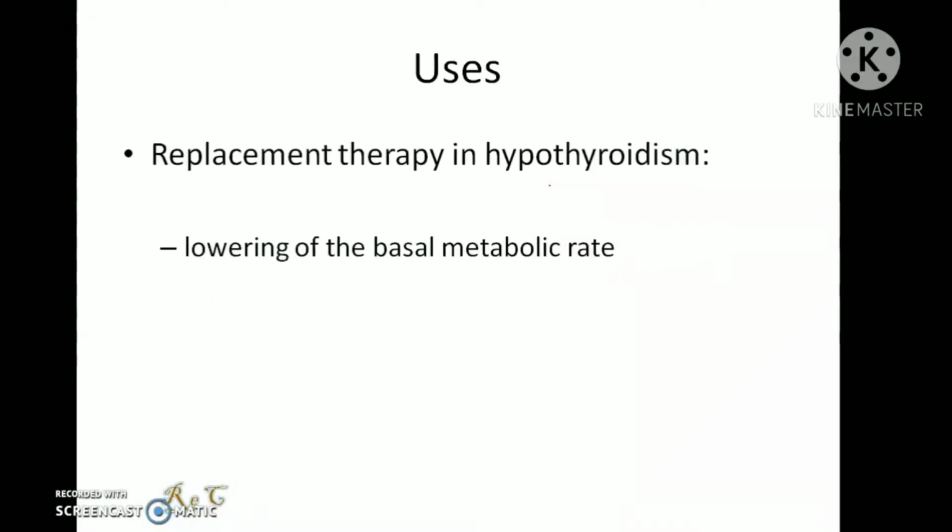Now coming to the pharmacological uses of thyroid hormones. They are used in replacement therapy as in hypothyroidism, that is the deficiency of thyroid hormones. It is characterized by lowering of the basal metabolic rate. The symptoms include fatigue, weakness, weight gain or increased difficulty in losing weight, dry coarse hair, dry rough pale skin, hair loss, cold intolerance, muscle cramps, constipation, etc.